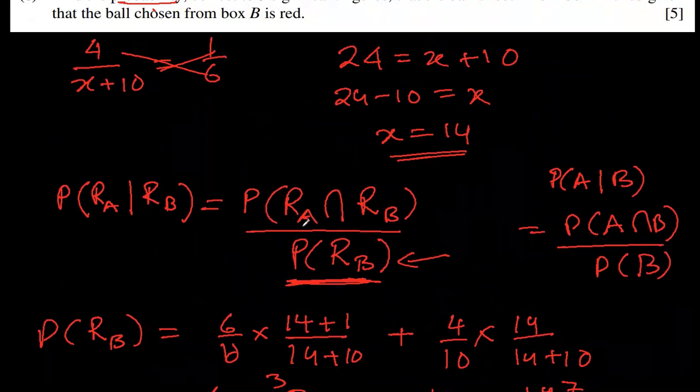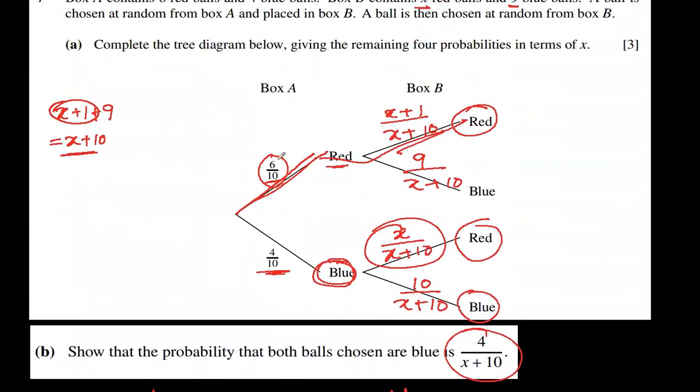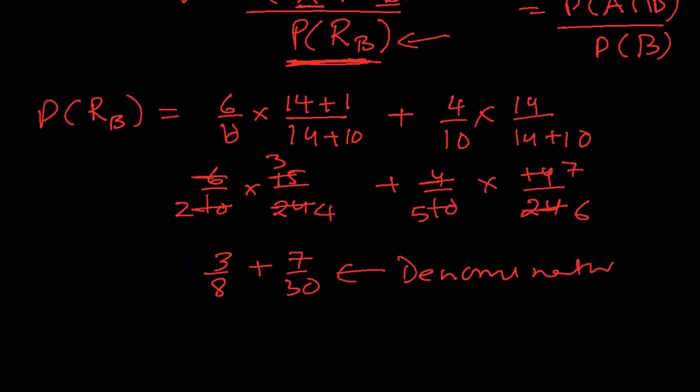Now we have to look for the branch where it was a red ball from box A as well as box B. So box A is 6 over 10 multiplied by what we have already got, which is 3 over 8.